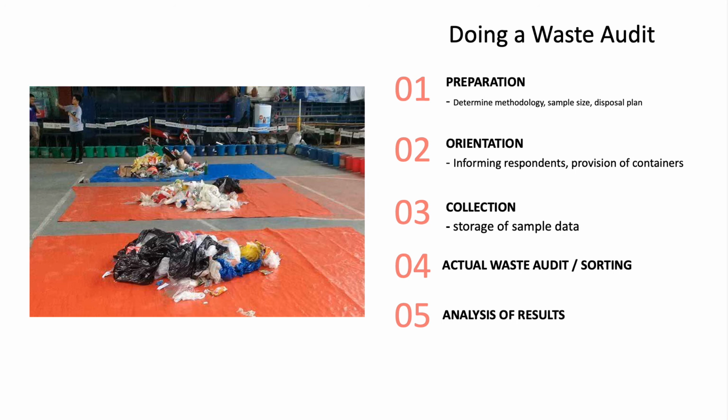Lastly, you have the analysis of results. I've shown you some examples of this in the earlier slides, showing how these results can be compiled and become useful for implementers and local governments.